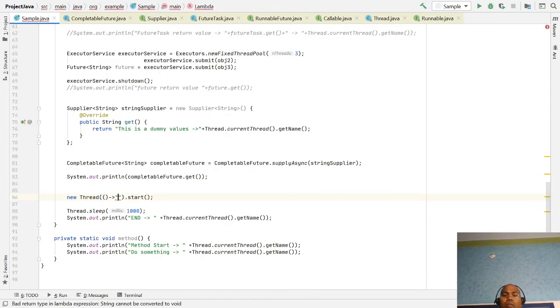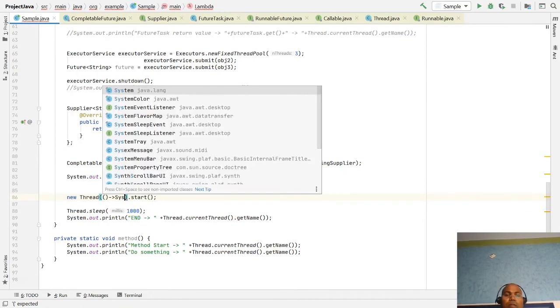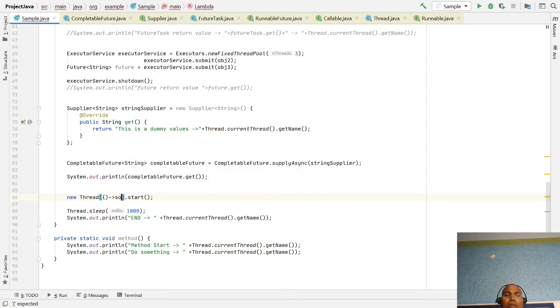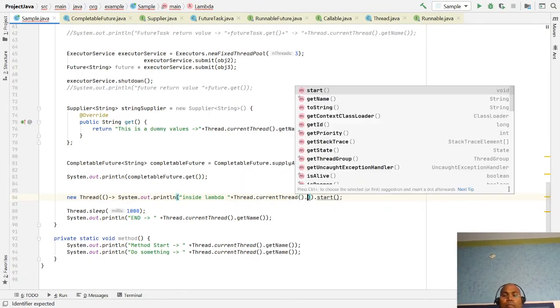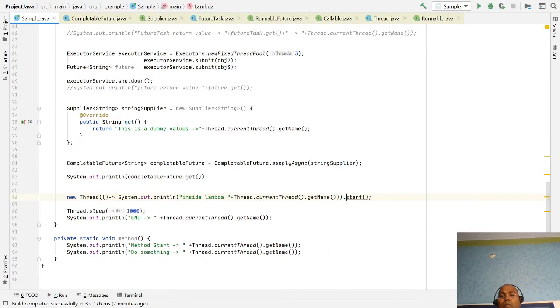Here you pass, inside the lambda, the work you want to do, plus you can give the thread name, getName, then start.